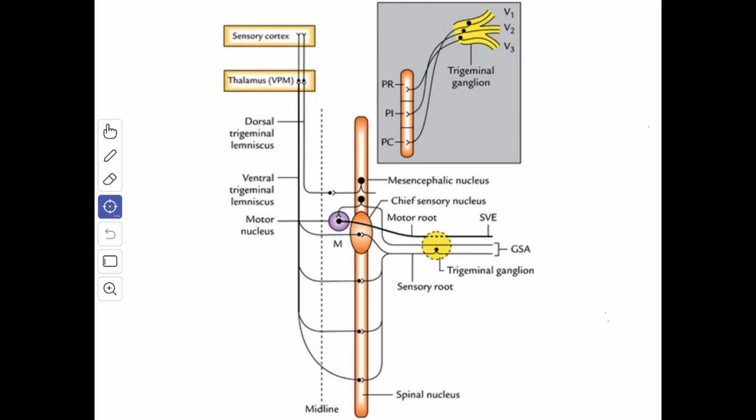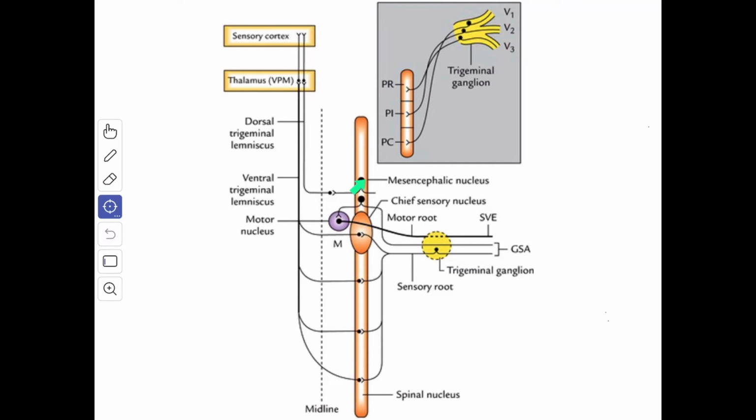The central processes terminate in the motor nucleus of the trigeminal nerve of both sides. These connections establish a stretch reflex originating in the neuromuscular spindles in the muscles of mastication, together with the reflex for the control of the force and accuracy of the bite. These reflexes prevent the tongue being bitten during chewing.